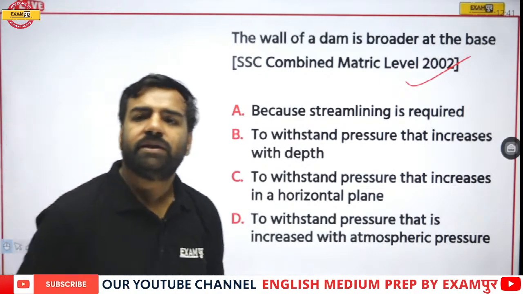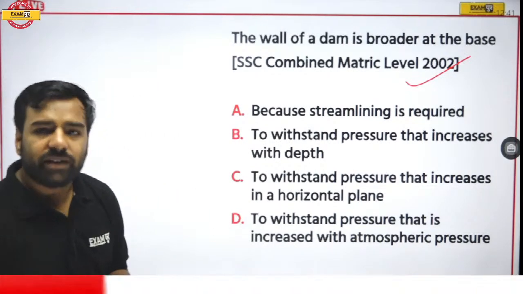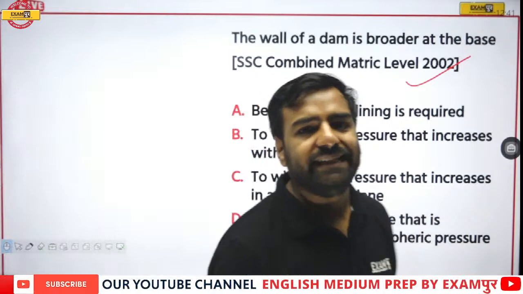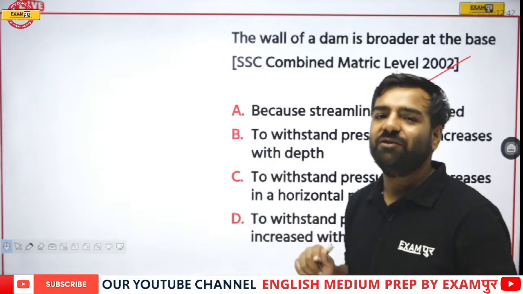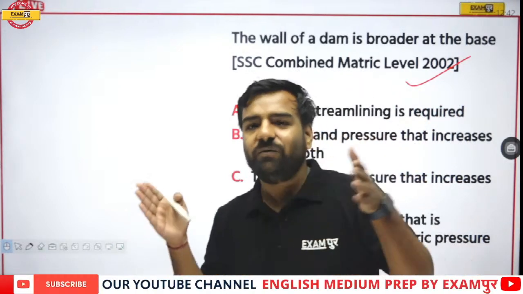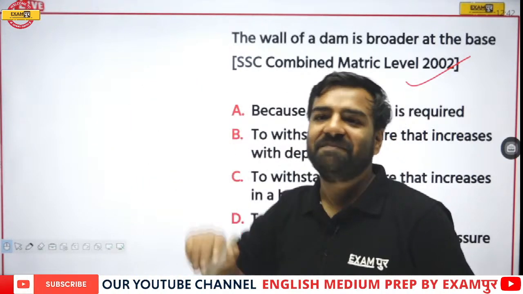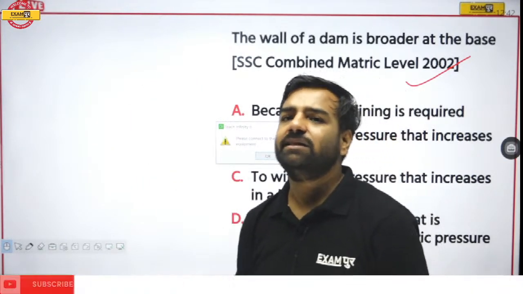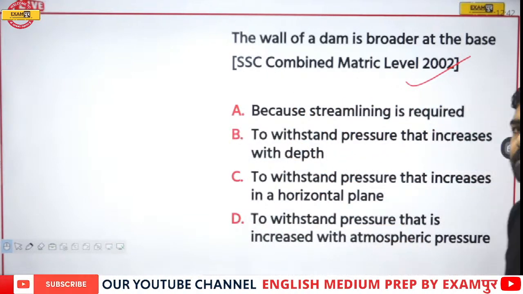No one? Still waiting for the answer. The wall of a dam is broader at the base. Why? And this is a very basic question. We have already seen this question when we were in the 4th standard. First time when I saw this question, I was then in the 4th standard. So obviously you all have passed that stage. You all were in the 4th standard once upon a time. Correct? So yes, Ilma is in a state of doubt. Ilma is saying, sir, whether it would be B or C.